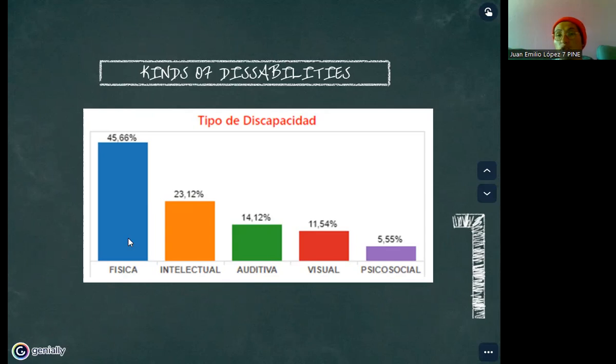For example, if you use glasses, it's a visual disability, but it depends on the level of the problem you have in your eyes. This increases or not the priority you have. For example, if you use glasses normally only for reading, you don't have a very important disability. But sometimes we see people that cannot see anything, and this is a very important problem or disability. These are the different percentages.